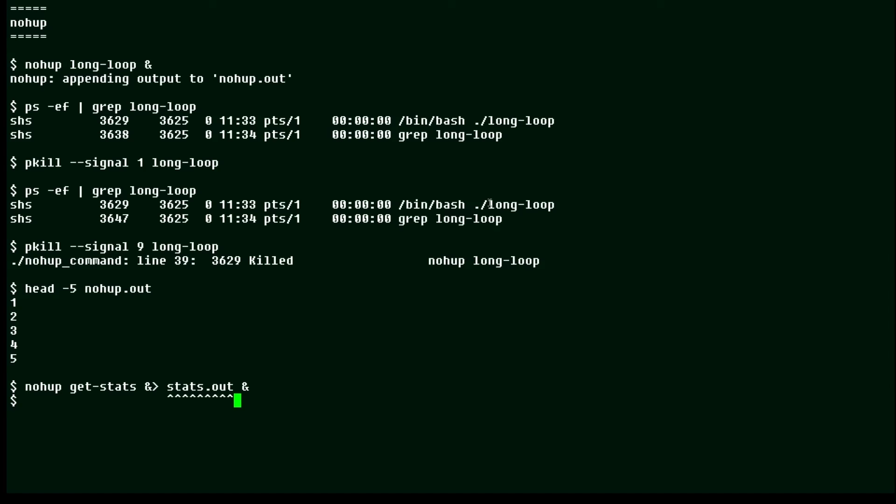Well, that is your Linux tip for using the nohup command to ensure that a command or script that you are running isn't terminated when you log off the system.